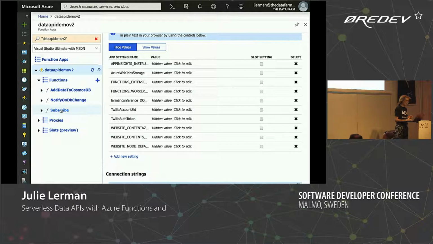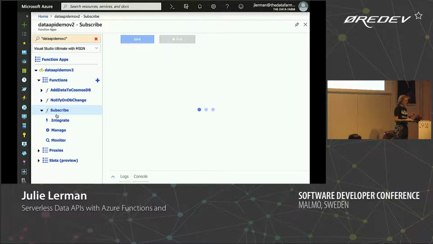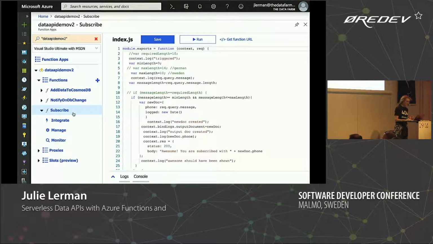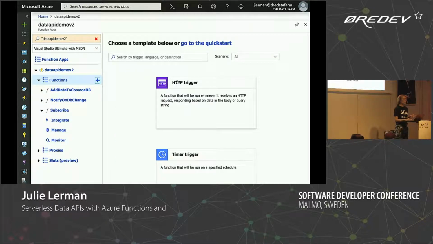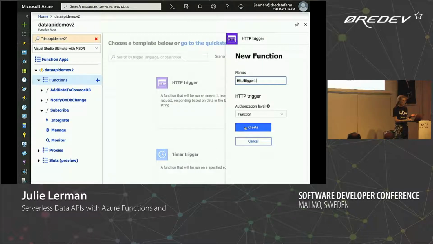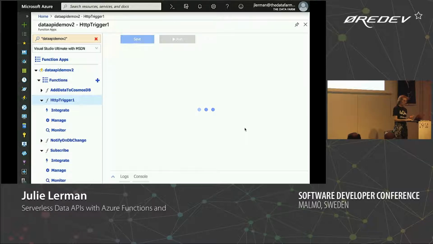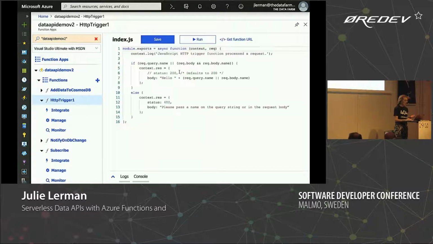Here's the one for subscribing. So this is the one where it's an HTTP request. And if I wanted to create one from the beginning, this is a nice thing about the portal. The portal has all these workflows kind of built in for you, so you can walk through it. That's how I created all this stuff here. So when you're first learning, it's really nice to say, oh yeah, I want an HTTP trigger. I'm going to have function level authorization. And then you can start setting up your bindings. So that's just giving you some default code for an HTTP trigger.